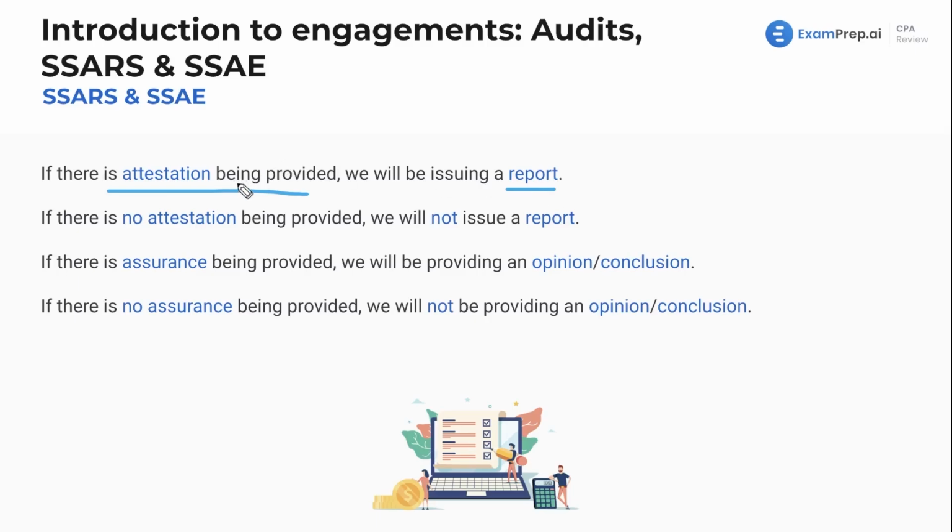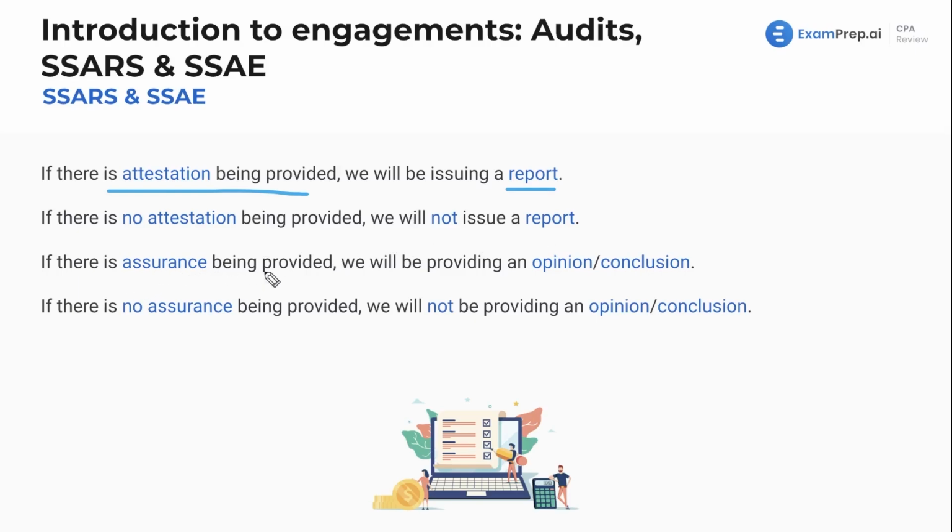Well, if there's an attestation being provided, you're going to have a formal report. Then these formal reports, why is it important we say a formal report? Well, because the AICPA outlines what these look like. It's not just customized. You can't just make them up what you want them to be. They're going to have a formal outline for what you're going to see there. Now, if there's no attestation being provided, we're not going to issue a report. I would just definitely memorize this.